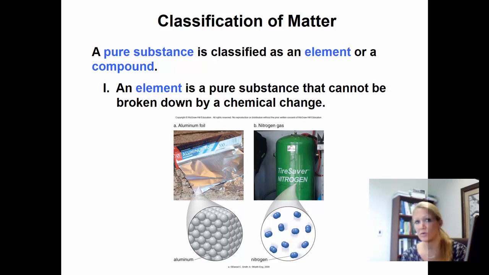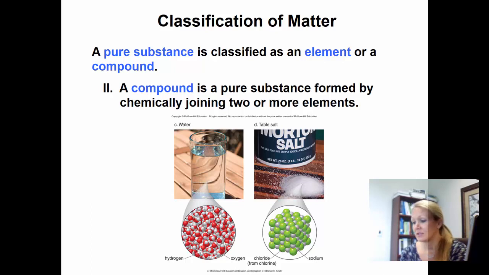And so here's an example on the slide here of aluminum and nitrogen. Both of these are elements. Pure substances can also be elements or compounds. So earlier we looked at the compounds. We looked at sugar and water. And so here's some more examples. A compound is a pure substance when you join two or more elements, like I mentioned before, and you chemically bind them together. So here we have water, an example. H2O is one oxygen and two hydrogens chemically combined.